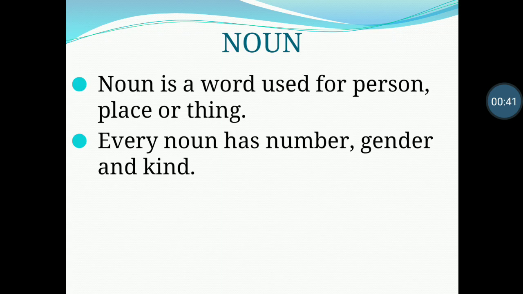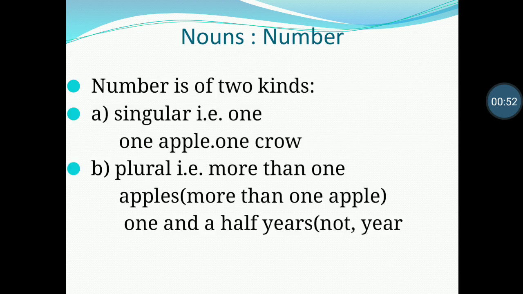Noun. A noun is a word that refers to a person, place, or thing. Every noun has its own unique number, gender, and kind. Number. In English grammar, number refers to singular and plural. Singular means one, plural means more than one. Singular, one apple, one crow, it refers to only one.